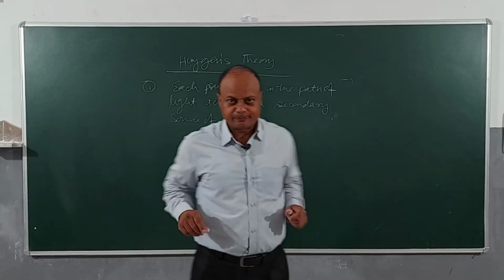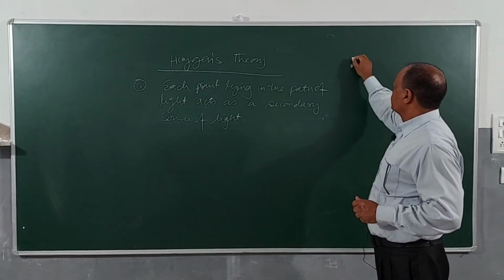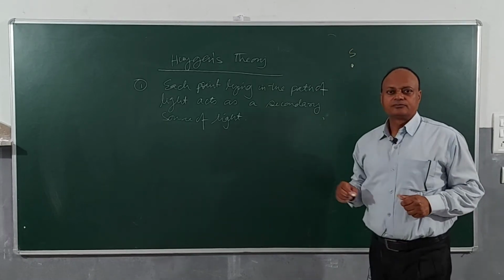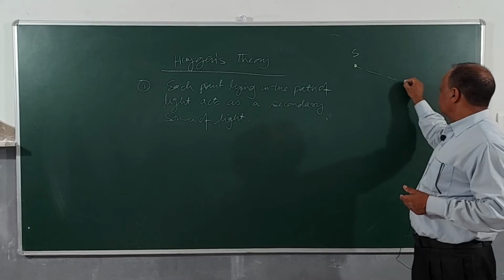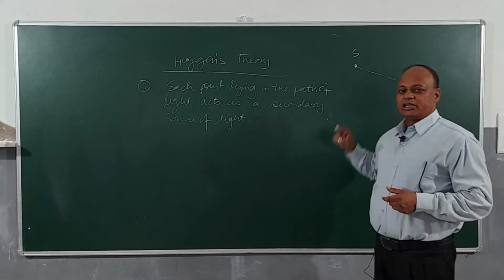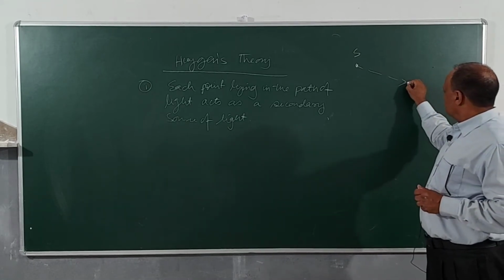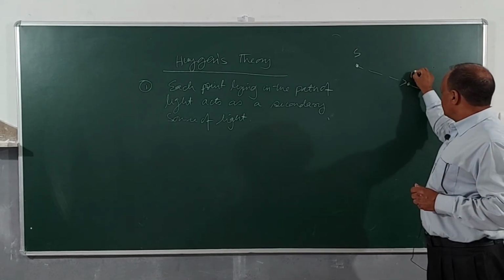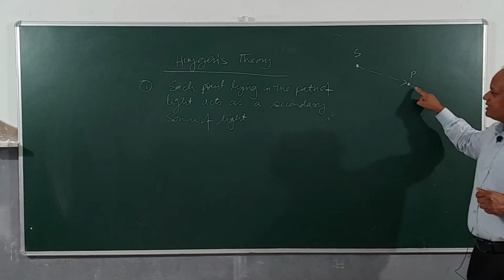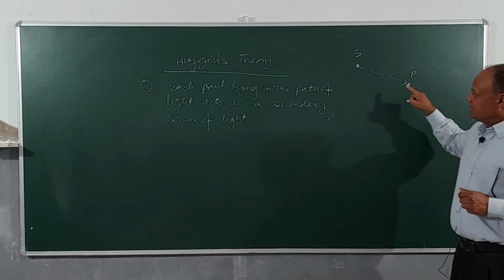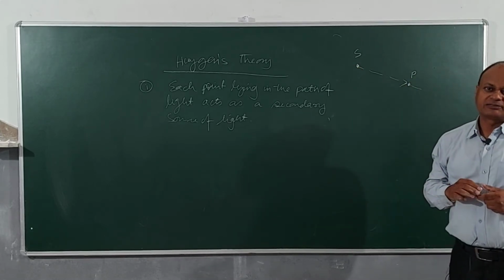What does it mean? Suppose the source of light is here, and light is traveling from S like this. It is not necessary for me to go to S. I can find a point P here in the path of light, and Huygens theory says that P will be emitting light exactly in the same way as the source S will be emitting.